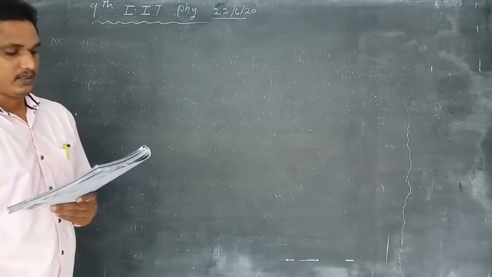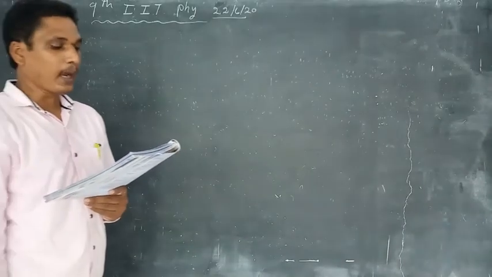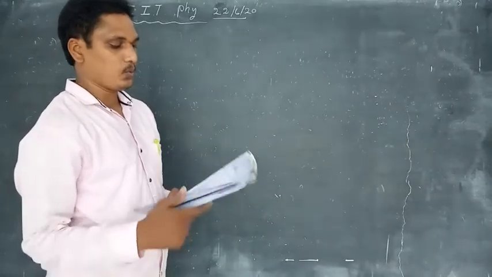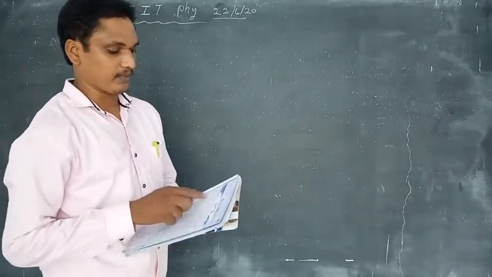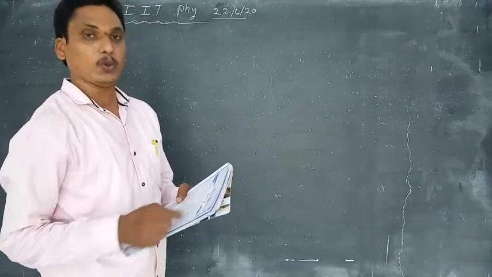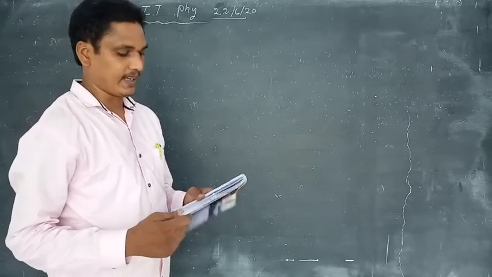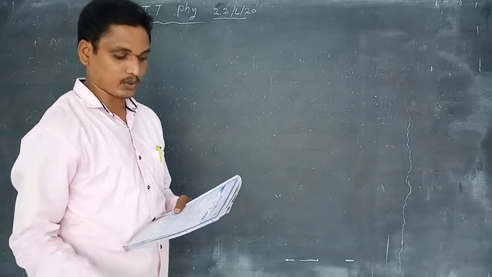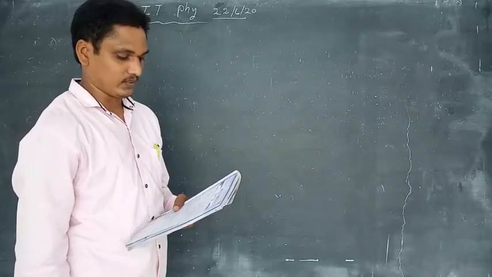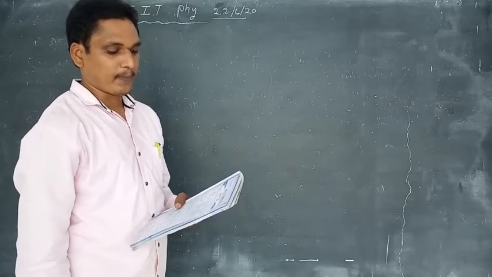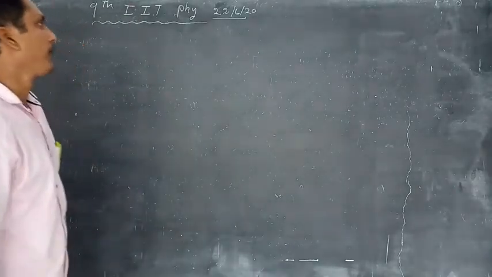Here the uranium nucleus, U-238, has mass number 238, emitting an alpha particle. What is the alpha particle?